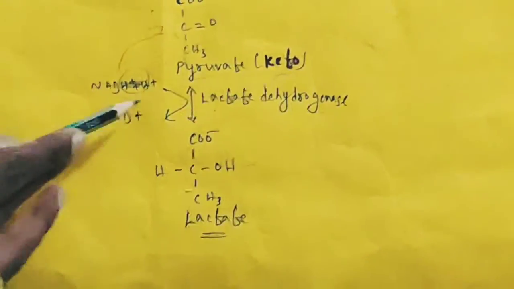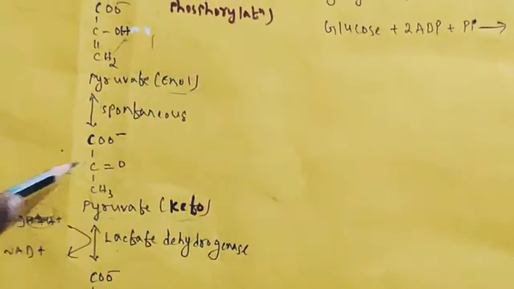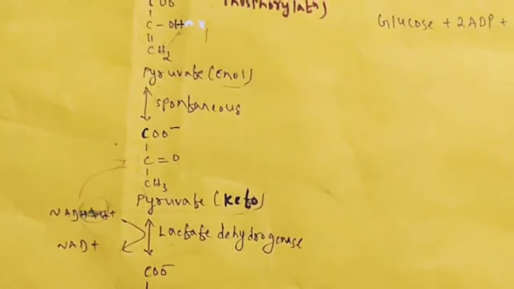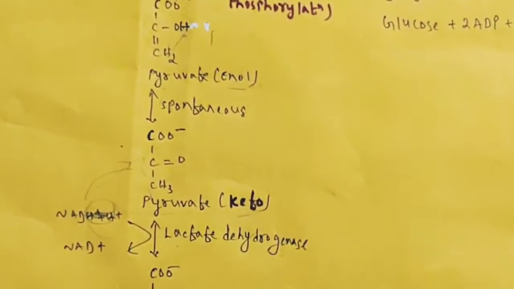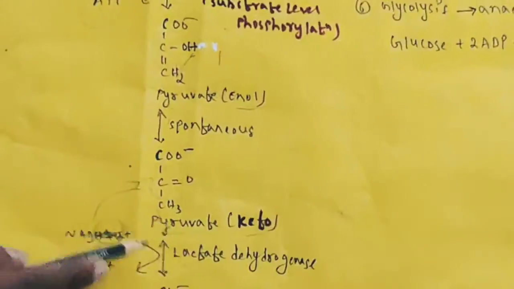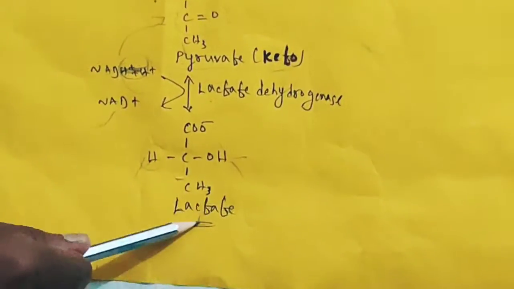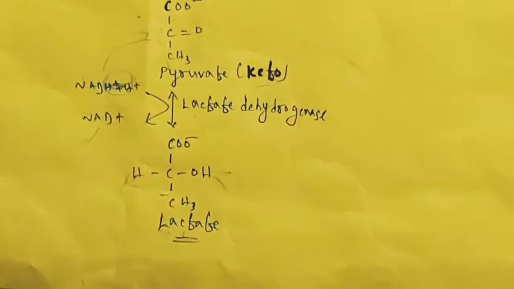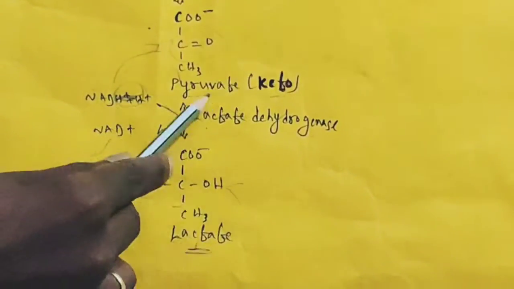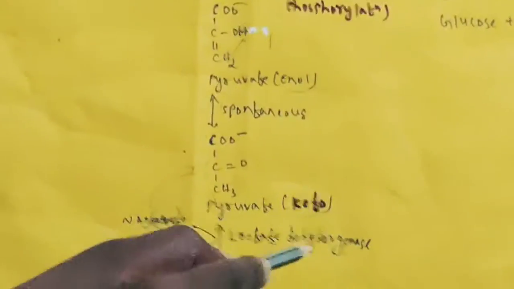Lactate dehydrogenase transfers hydrogen from NADH plus H plus, these two hydrogens, to this carbon. So O is converted to OH and this carbon has added this hydrogen. After losing hydrogens, NADH plus H plus is converted to NAD. This is lactate formed here. Conversion of pyruvate to lactate will occur only in anaerobic condition. You keep that in mind.